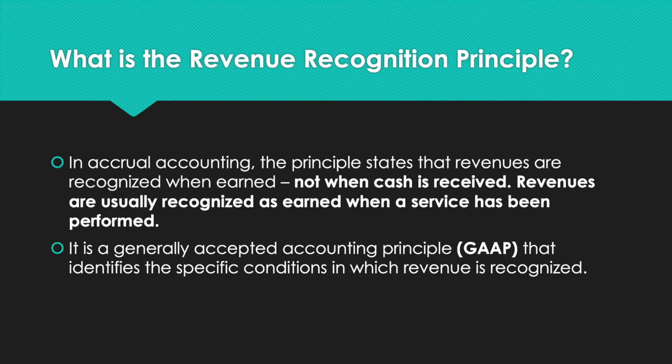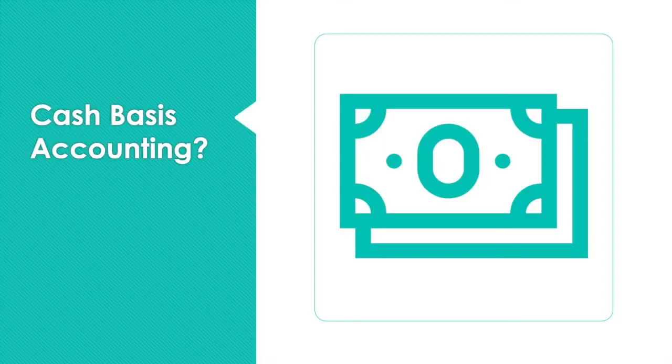So what is the revenue recognition principle? In accrual accounting, the principle states that revenues are recognized when they are earned, not when cash is received. Revenues are usually recognized as earned when a service has been performed. It is a generally accepted accounting principle that identifies the specific conditions in which revenue is recognized.